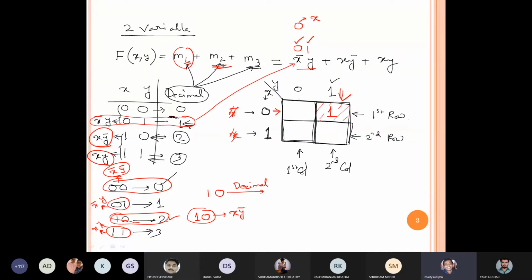Now the thing is that if x is 0 over here, because we have x bar, so x equal to 0, then I have to follow the first row. Then y equal to 1 means I have to follow the second column. So first row, second column, so this box is common, so I have to write 1. Is it clear, or is there any doubt? Is there any student who is facing an issue?